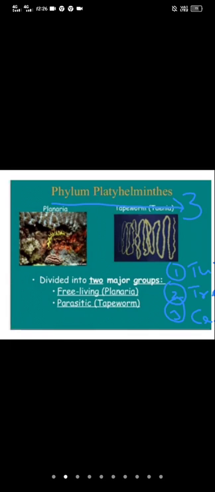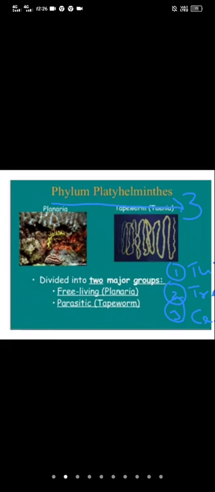Here the mouth is usually ventral and the pharynx is protrusible in some. The gut is branched. So the mouth is present, the pharynx is present, and the gut is branched in larger Turbellarians.